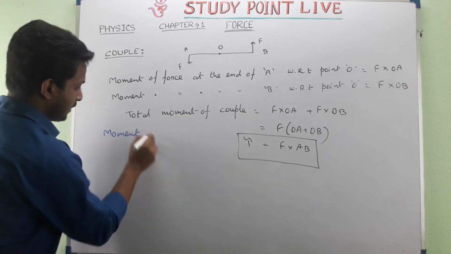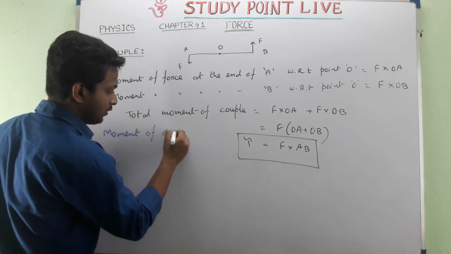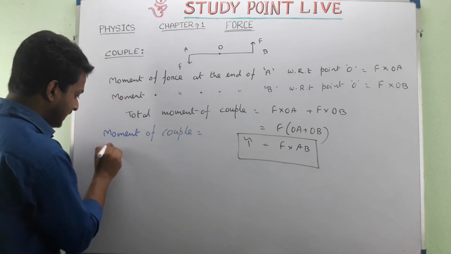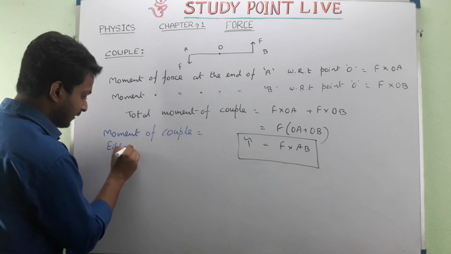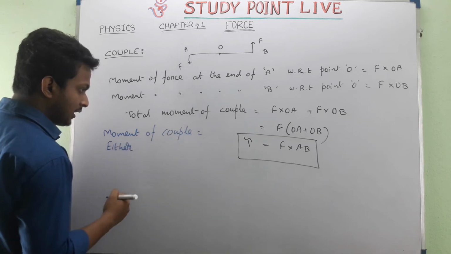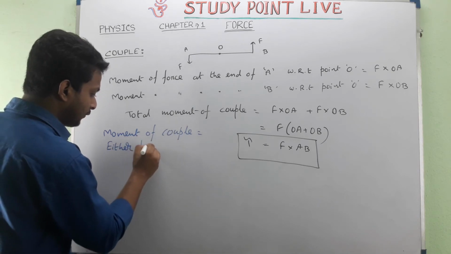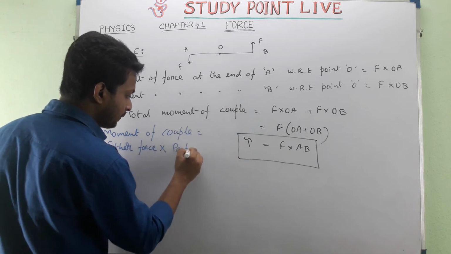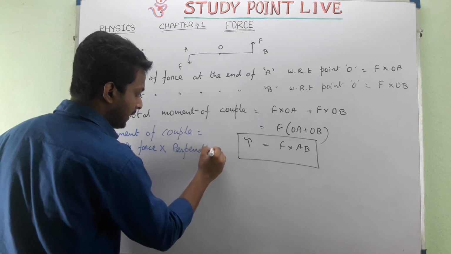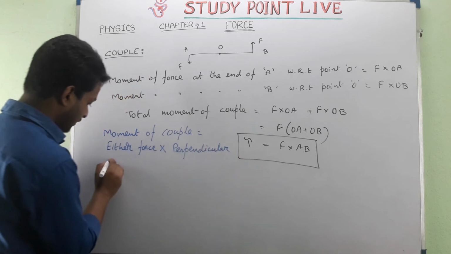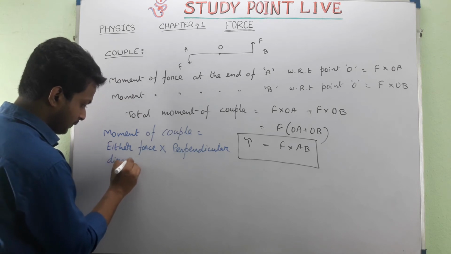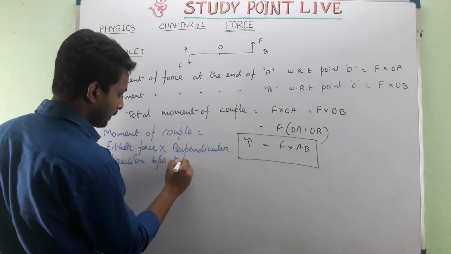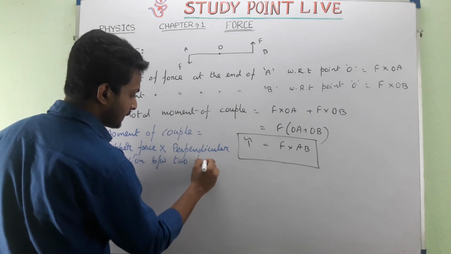So, moment of couple may be written as F, that is either force, as we have to give the same magnitude of force, so either force into AB, that is the perpendicular distance between two forces.